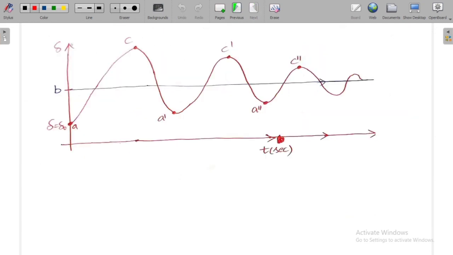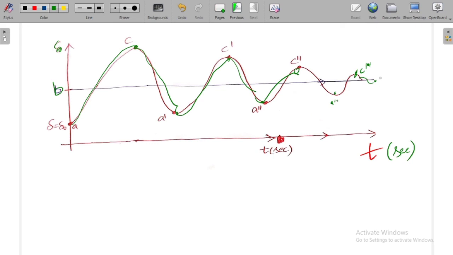If you observe, this is the variation with respect to t. With respect to t, the delta value will change like this. So this is t in seconds and this is delta. As we have seen just now, it moves from A to C, again from C to A dash, A dash to C dash, C dash to A double dash, C double dash, A triple dash, C triple dash, like that it will reach a final point, and that final point is B. Now what is the load angle at B?